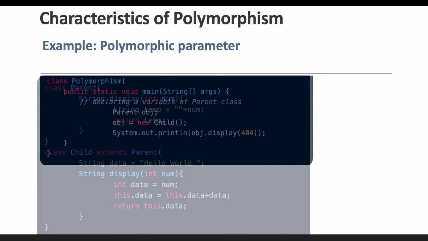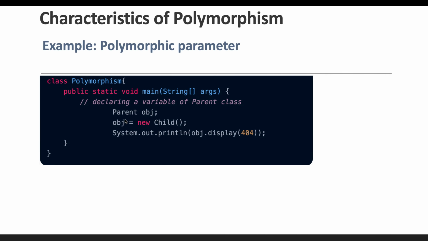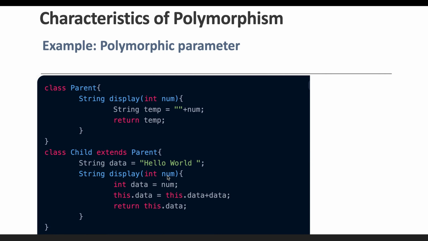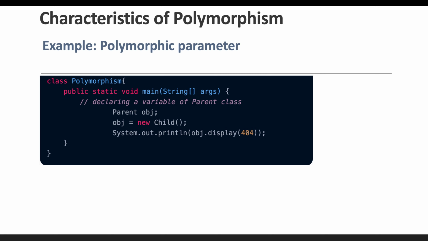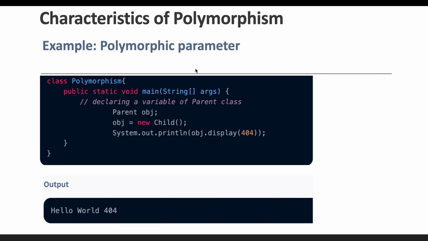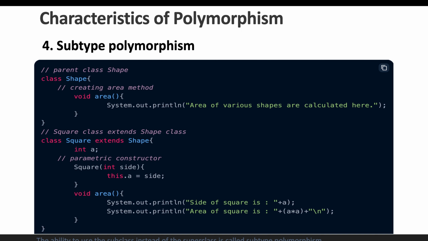So something like, if you create the object of the parent class and assign the child class, and using this object you call this display method by providing 404, then since we are appending it with the string data type, it is automatically converted into a string, and it is going to perform the concatenation. So if you run this program, it is going to print like this. So this is nothing but the polymorphic parameter. This is one of the characteristics of polymorphism. Let's move ahead and see what are the next characteristics available in Java for polymorphism.